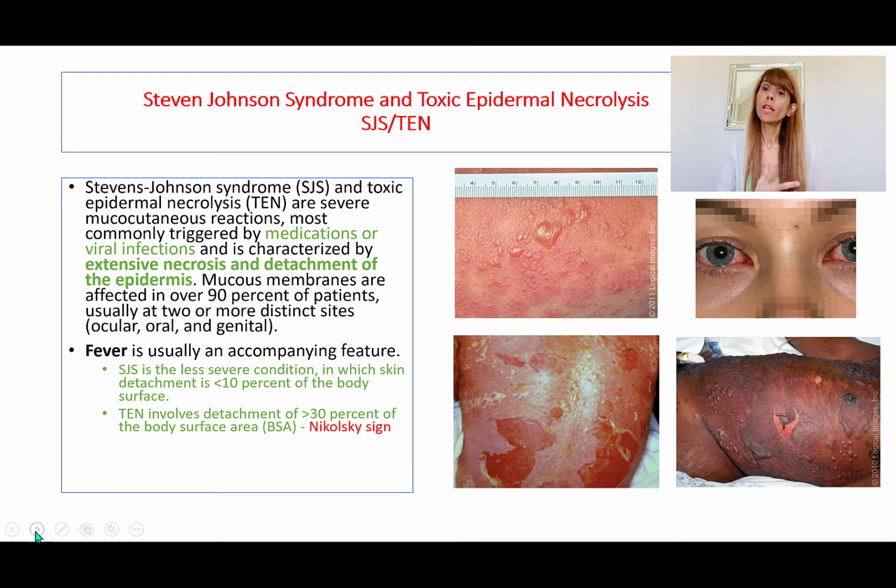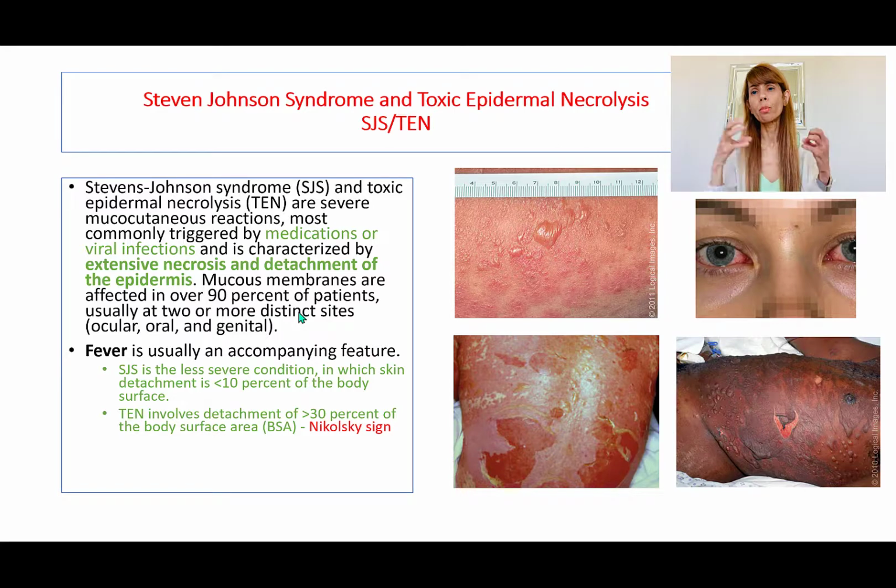So now we get into more serious conditions that cause erythema. Two of those are going to be Stevens-Johnson syndrome and toxic epidermal necrolysis. This is a condition where patients, as a result of either a virus infection or another trigger that causes an immune-mediated reaction throughout the body, have involvement of the skin and the mucous membranes, in the form of involvement of the oral mucosa or genital mucosa or other mucous membranes. Patients are going to present with marked erythema of the skin. So there are going to be erythematous macules. There's going to be fever most of the time, and the patients are going to look pretty sick.